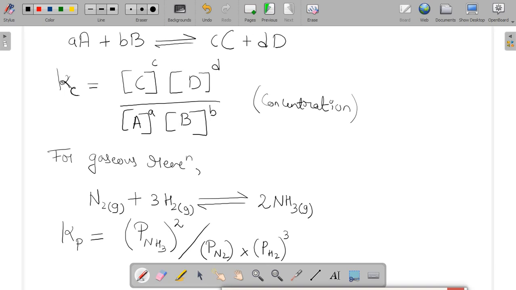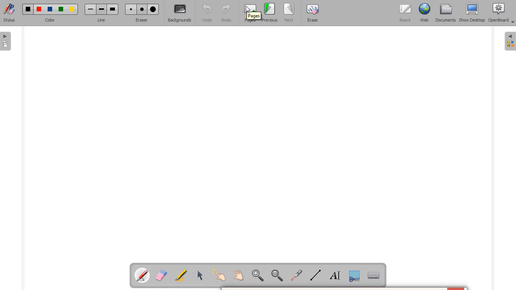Okay, so these are the two different equilibrium constants which we are going to study in this particular chapter. Now, a short question I am taking here in order to be familiarized with the particular topic, that is the equilibrium constant.